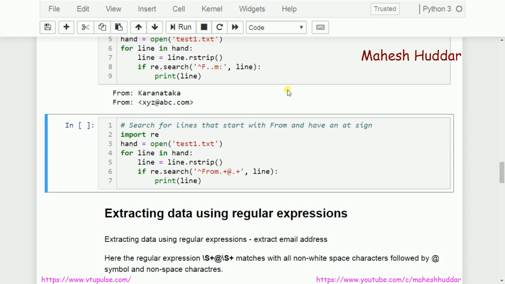So how can I write the regular expression? It should be matched at the beginning, so there should be a caret followed by from. From is compulsory, so from is written as it is. After that, what is required?